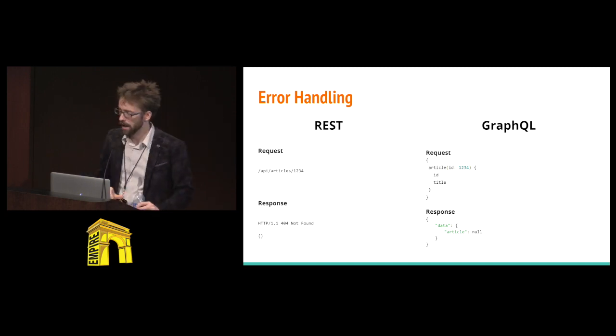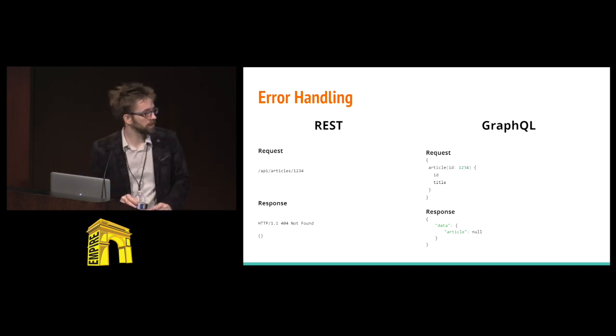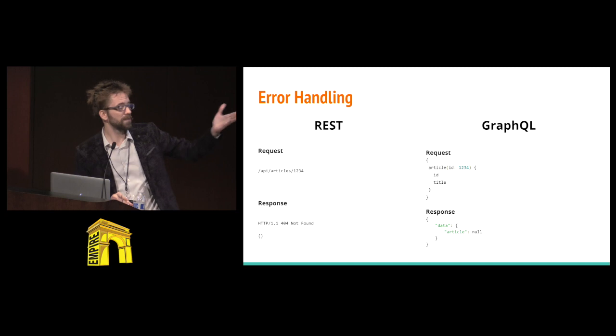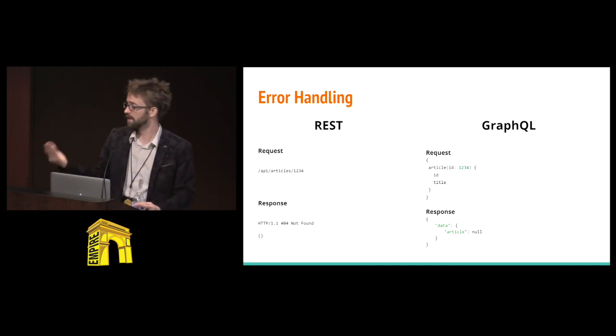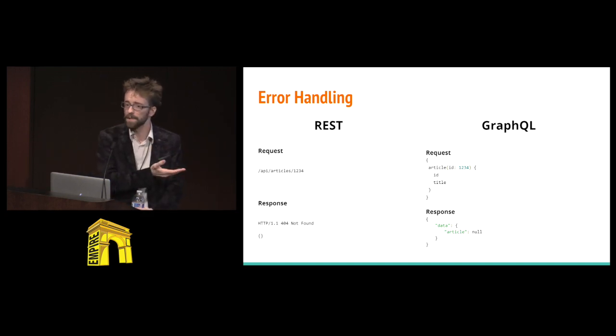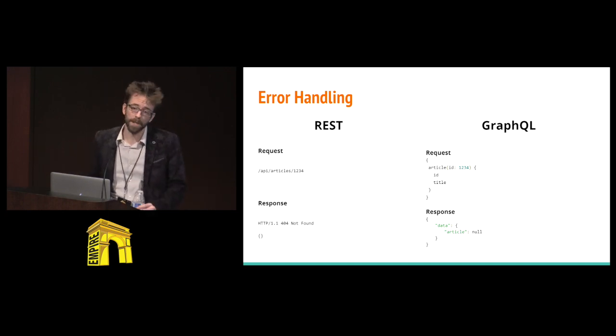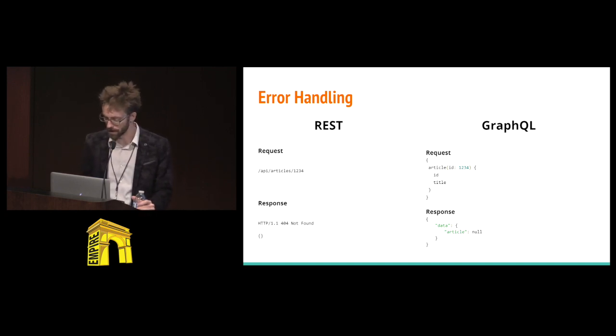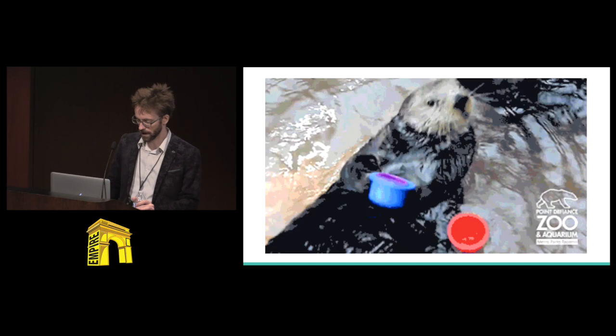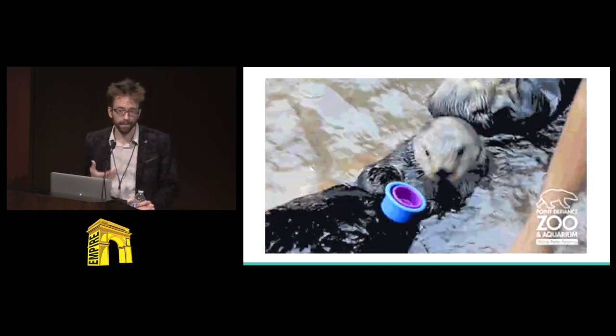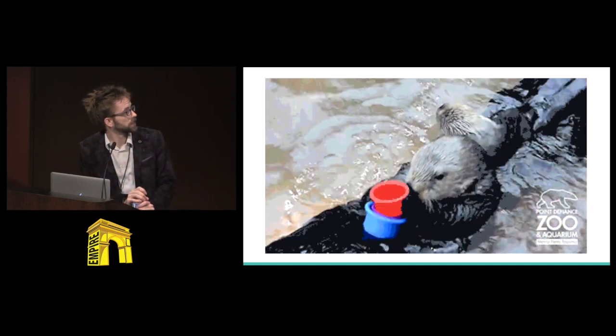There's not a thing. In Graph, you do that, does that mean it doesn't exist? Or did we have some sort of issue looking it up? Did you come across the wrong route to get that? I don't know. That's another thing that you just kind of got to find a way on. So far it hasn't caused us major issues, but there's not anything clear in the specification on it. Sometimes you just got to put together the tools you have.